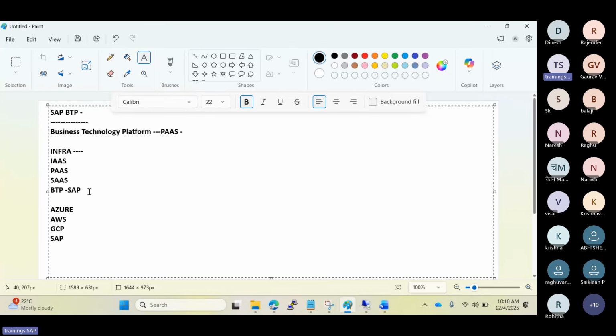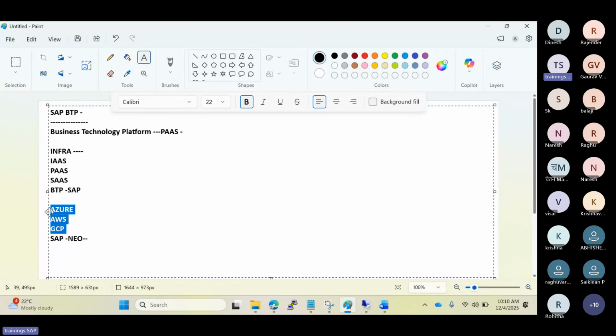SAP has its own Neo environment, which they are managing, but this is going to be sunset. So SAP is not recommending that customers go with SAP Neo, and we have only the 3 infrastructure layers: Azure, AWS, or GCP. We can use these for our business here, right? These are the main infrastructure partners helping here.